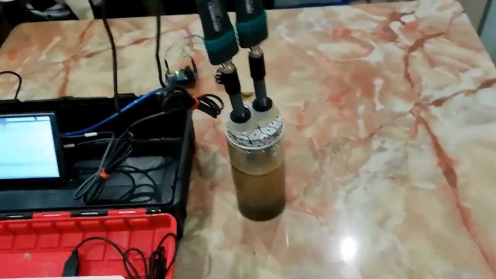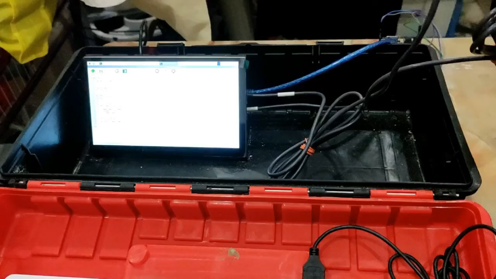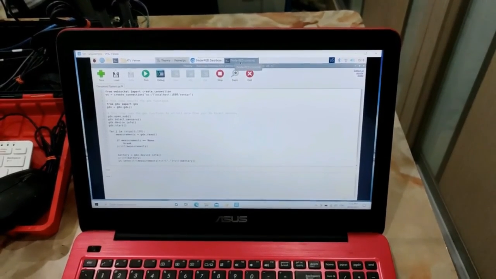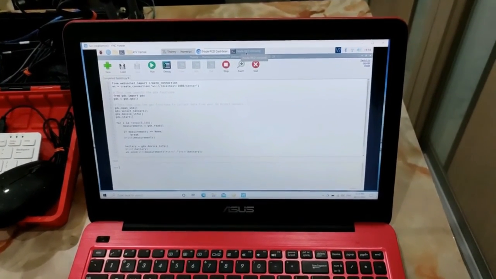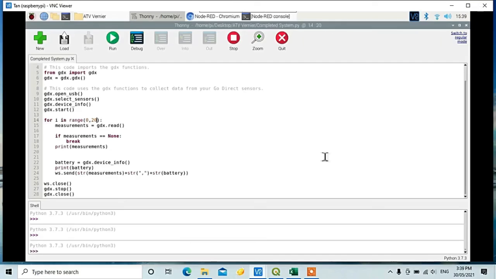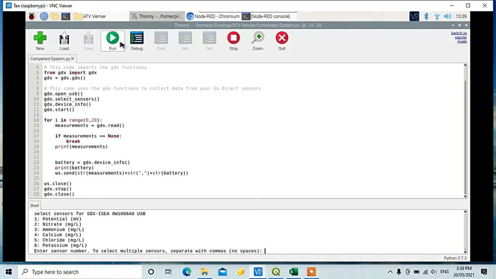Next, I will proceed to the software operation of my project. We can control our system through the laptop by using the VNC viewer, and this can help us to monitor our system through the different displays. This is the Python program that we have used to start our soil nutrient analysis test. The sample that we have taken is 20 samples. To start our soil nutrient analysis, we need to click the run button and select the sensor we need.